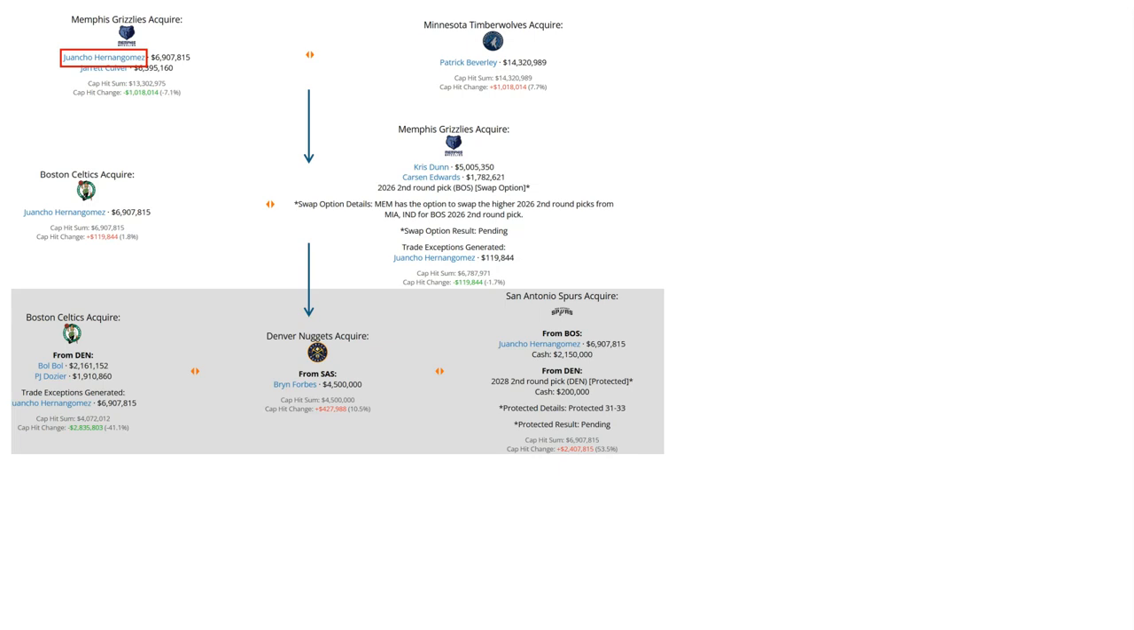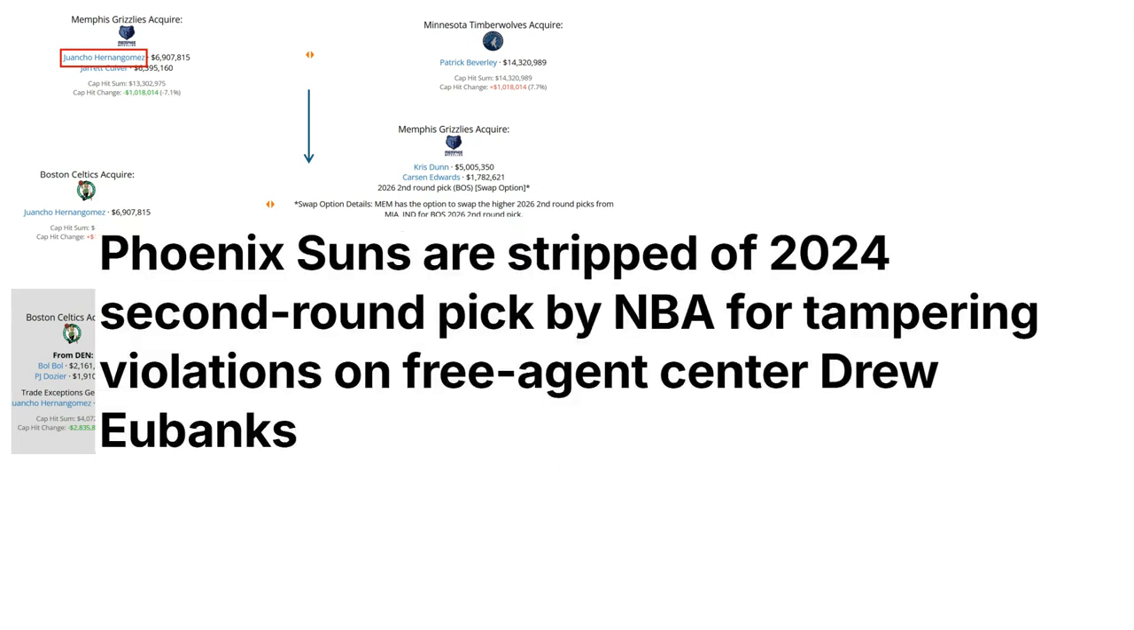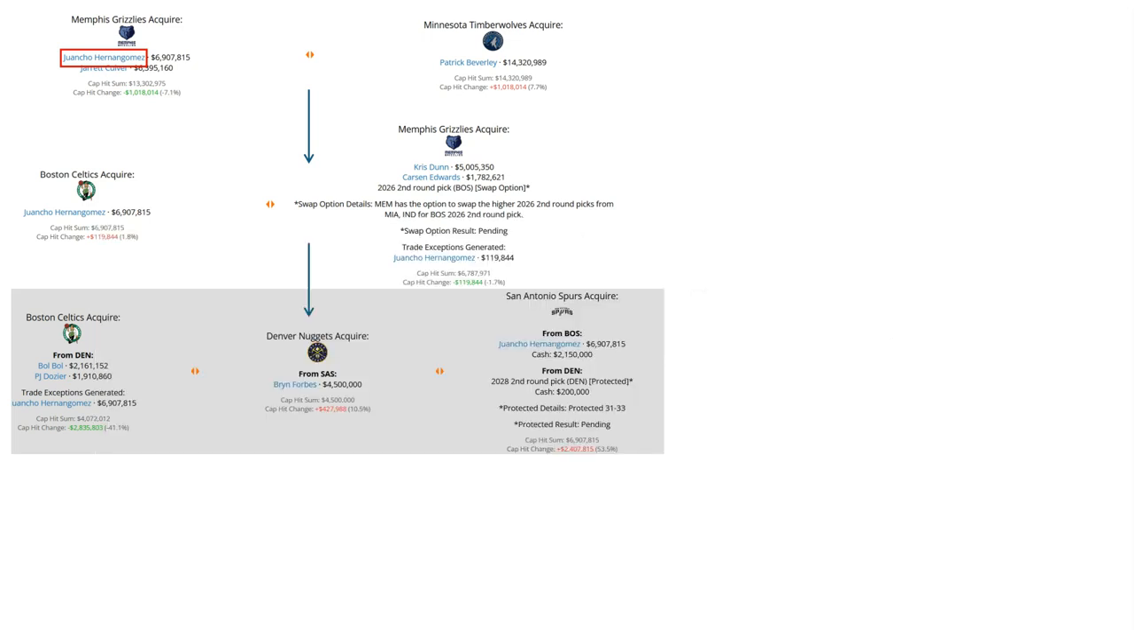And the Celtics would acquire from Denver Bol Bol and PJ Dozier. Now, Bol Bol and PJ Dozier were supposed to be sent to the Orlando Magic for a second-round pick in 2023, but this pick ultimately got nixed because it was originally owned by the Phoenix Suns, and the Suns were caught tampering in one of the NBA offseasons, so this pick basically got forfeited, you could say, by the league. Brian Forbes never got traded again, and for Hernan-Gomez, the next trade of his career was one that I've already discussed, so I'm not going to go into it.